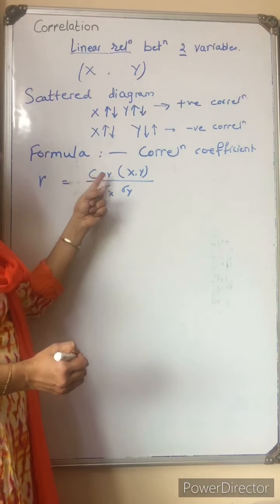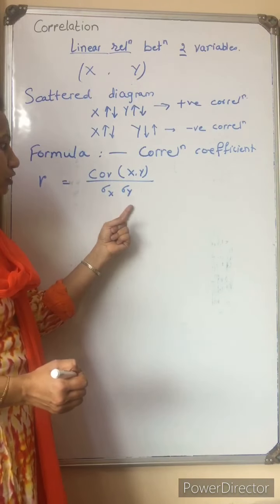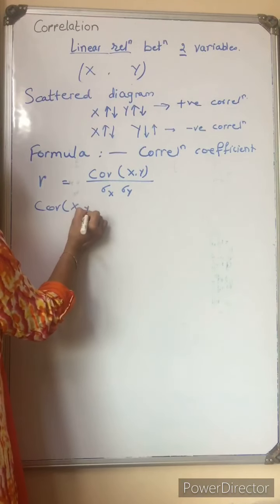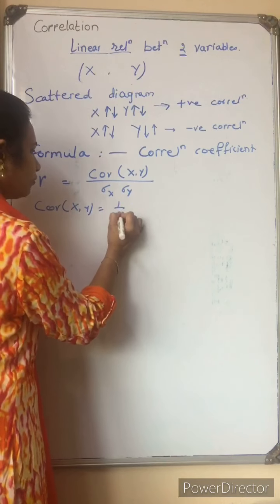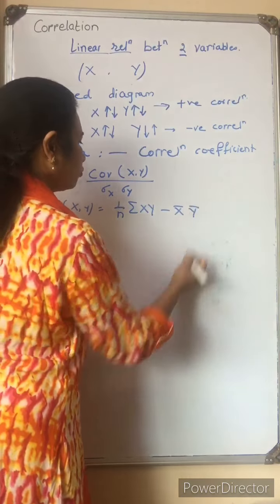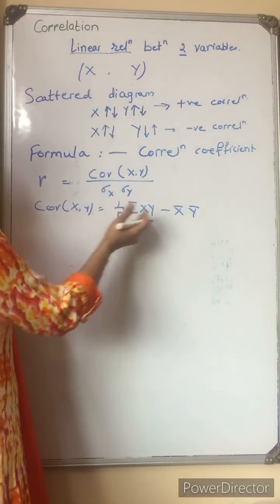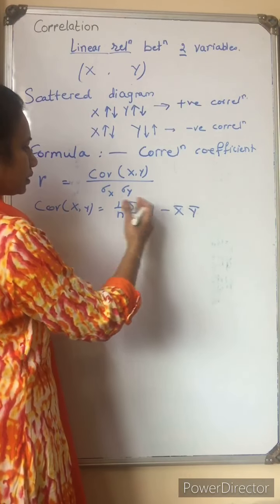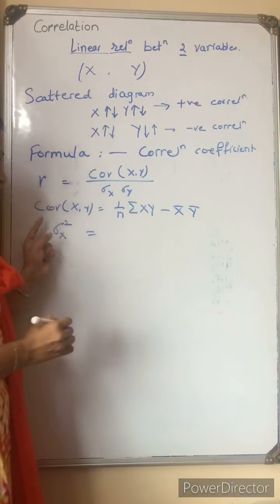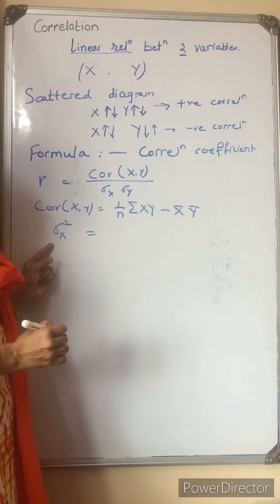R is equal to covariance xy upon sigma x into sigma y, and separately we can find out the value of covariance xy, that is simply 1 upon n summation x into y minus x bar into y bar. How can we remember this formula? Sigma x square, that is, we know the formula of variance of x.